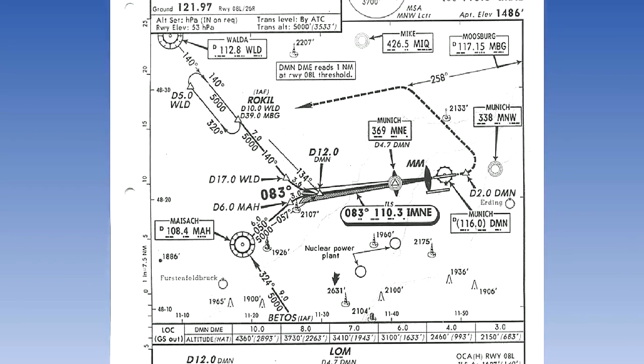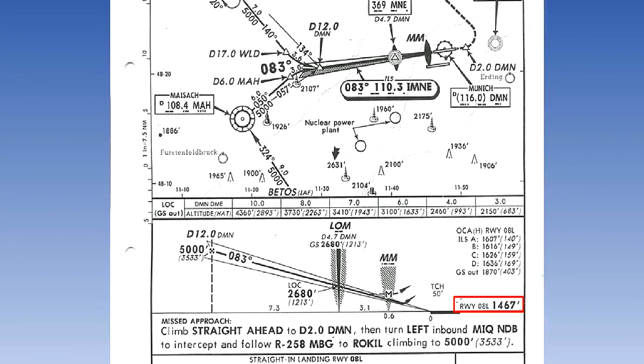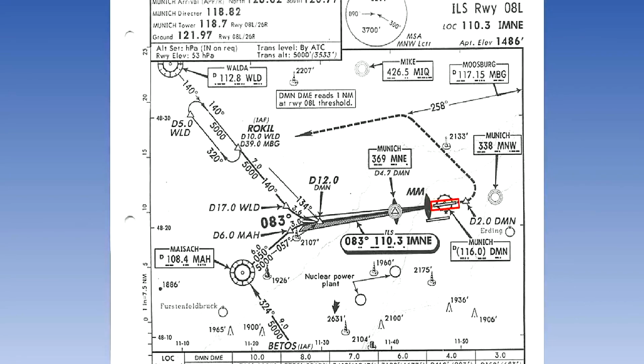This is a typical approach chart. This one is for the ILS to runway 08 left at Munich. Note the touchdown elevation of 08 left is 1,467 feet. This is a plan view of the approach. Here is the runway. Note the final approach starts at 12 nautical miles DME range.